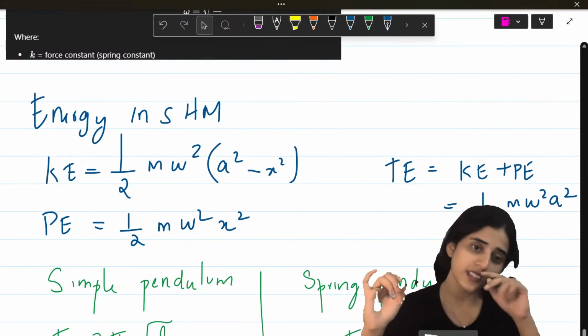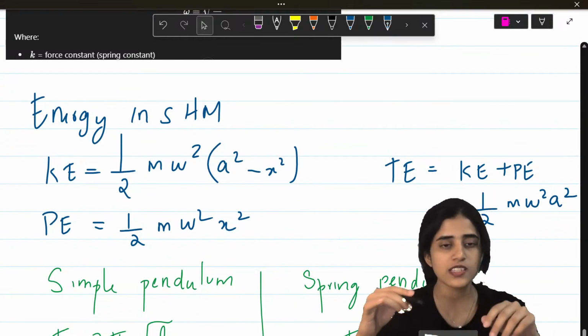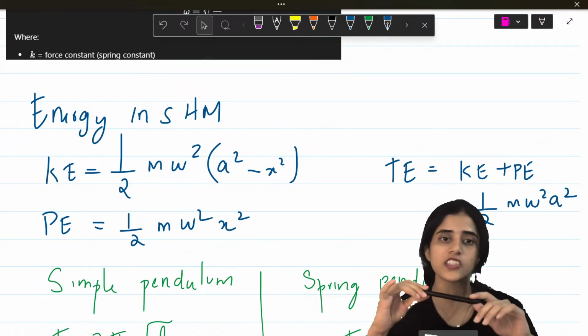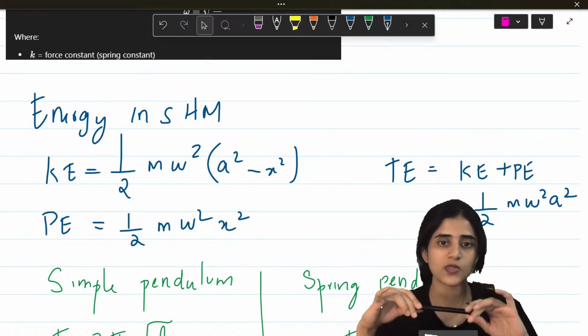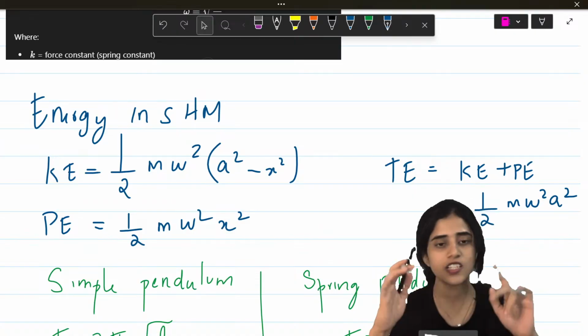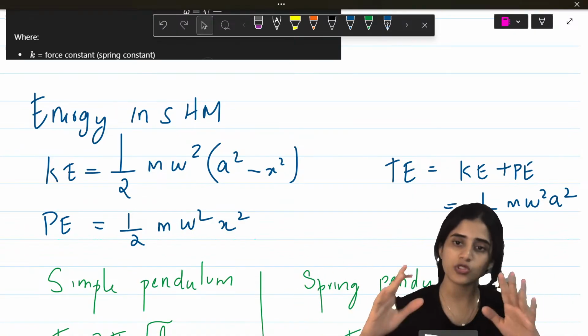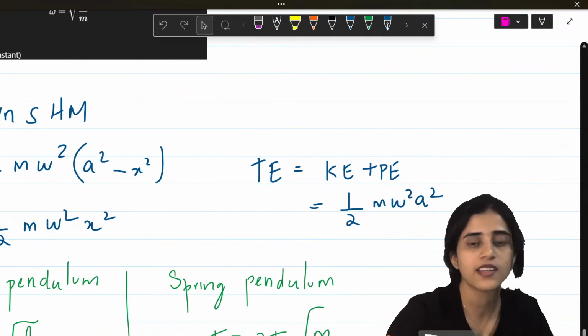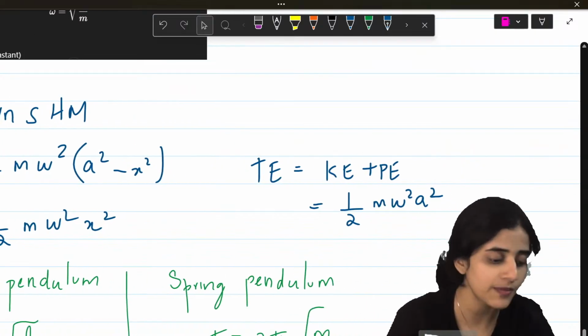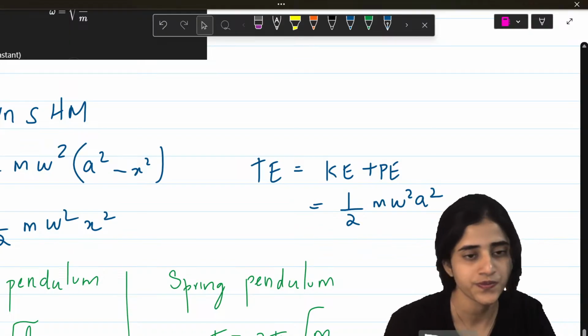Next is the energy in simple harmonic motion. Kinetic energy is half m omega square times a square minus x square. Potential energy is half m omega square x square. There is no a square there. So when you add these two, what will you get? You will get half m omega square a square.